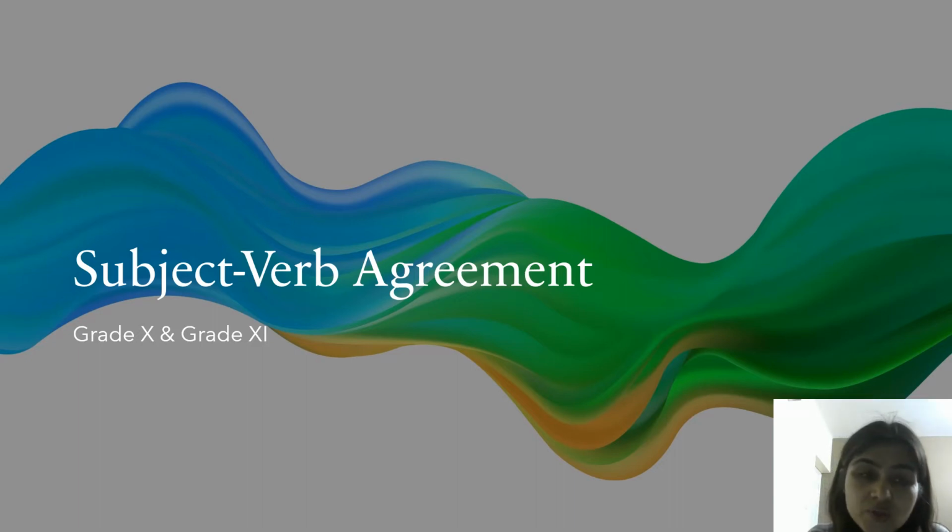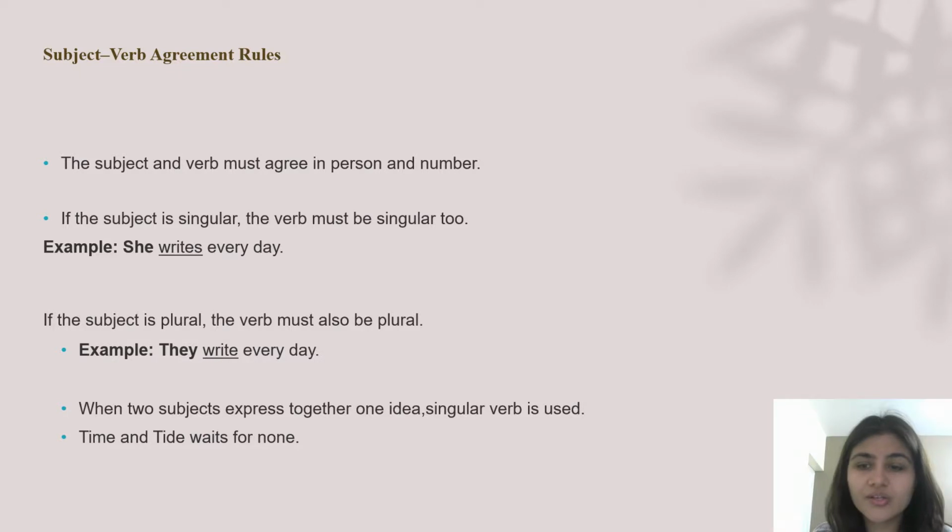Today we are going to do subject verb agreement or subject verb concord. So let's get started. What is subject verb agreement? Basically the subject and verb must agree in person and in number. That means if the subject is singular, the verb also has to be singular, and if the subject is plural, the verb will also be plural.